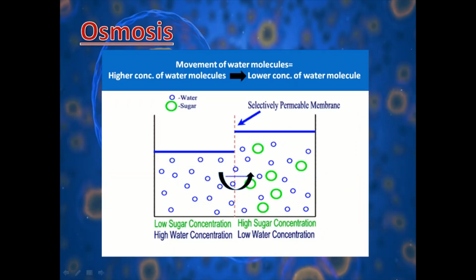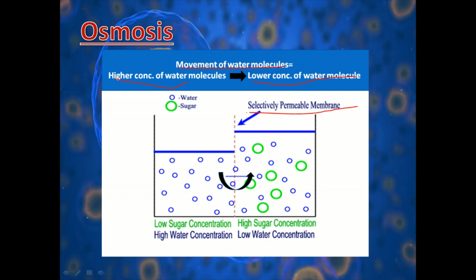Now we will discuss osmosis. What is osmosis? This is the movement of water molecules from its higher concentrated region to the lower concentrated region through a selectively permeable membrane. Students, you need to remember this term, selectively permeable membrane, in the case of osmosis.